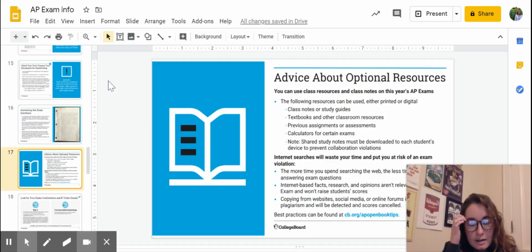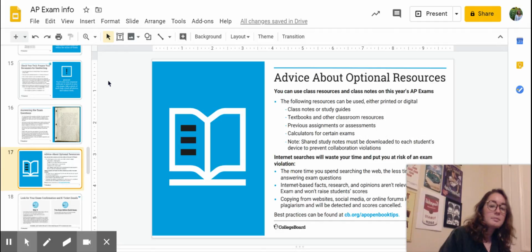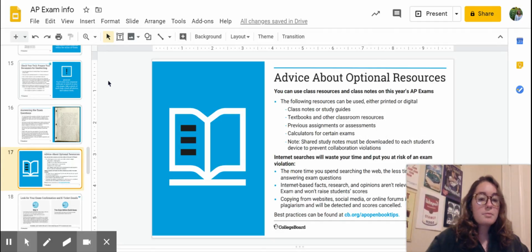Okay, then advice from AP about using your resources because it's open note. They said it's not a lockdown browser, so you are free, like I said, to set up your cheat sheets and everything on a Google Doc. I recommend using the Control F function so you can search for something really quickly and easily. But be wary if you're making a study group or combining resources or using something that I've provided you that has been shared with the whole class.